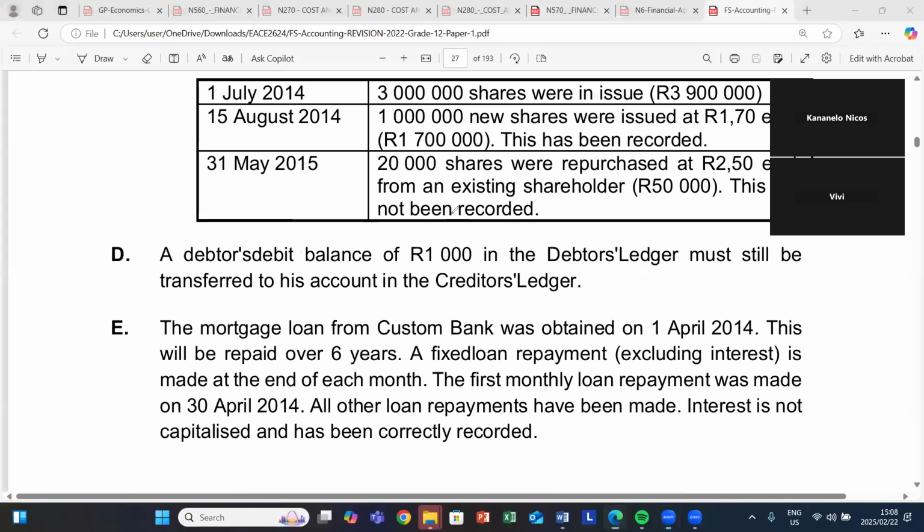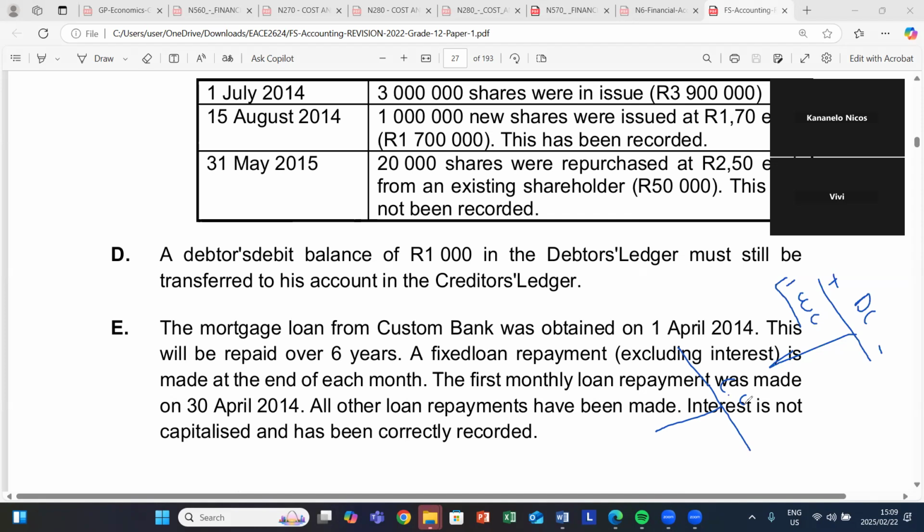To simplify it, they say that the debtor has a debit balance of 1,000 rand. A debit balance, debtors control. Debtors control is an asset. It increases on the debit, decreases on the credit. They say this person must be owing us 1,000 rand. A debit balance in debtors control simply means that a person was basically owing us. They are saying that balance, we're supposed to transfer it to the creditor.